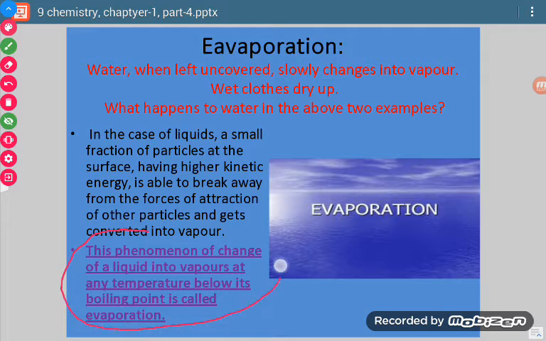So what is evaporation? The phenomenon of change of a liquid into vapors at any temperature below its boiling point is called evaporation. Now see, if we talk about water, its boiling point is 100 degrees Celsius, but evaporation will occur at a temperature less than 100 degrees Celsius. It may occur at any temperature. This is very important. With the decrease in temperature, this process may decrease, but it will occur.